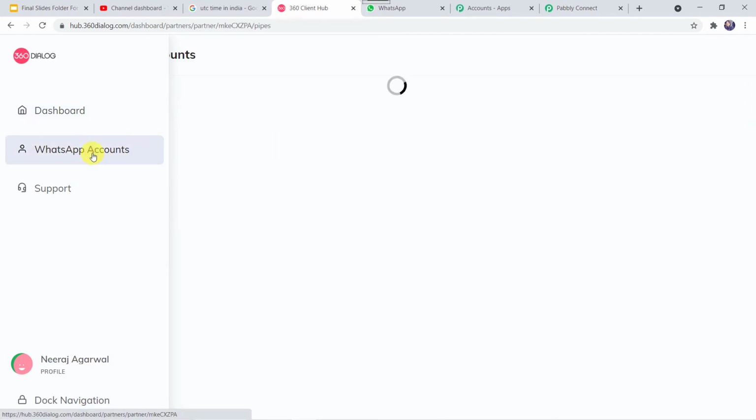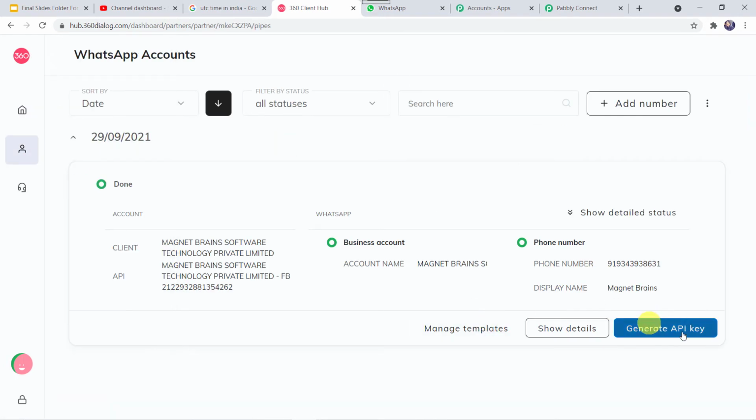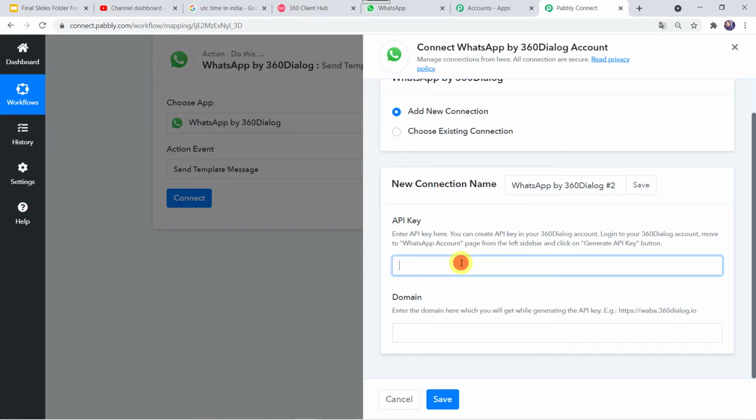Now here we have to come to WhatsApp accounts. Click on this. Here we can find an option generate API key. You have to click on this option and you have to generate a API key over here. Okay. I have already generated the API key. I will be using the same API key for this workflow. Now once the API key is generated, the same API key can be used for different workflows. We don't have to generate the API key again and again. So I'll just go to Pabbly Connect and I'll paste the API key over here.